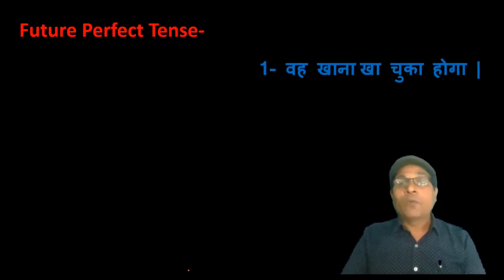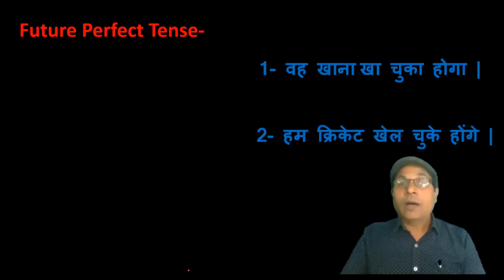Future perfect tense talks about the completion of an action by certain time in future. As वो खाना खा चुका होगा, हम क्रिकेट खेल चुके होंगे. You can identify future perfect tense with the construction of Hindi sentence also. If the sentence in Hindi ends with चुका होगा, चुके होंगे, चुकी होगी, there must be future perfect tense.